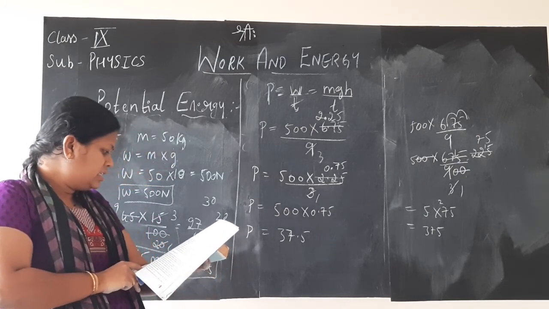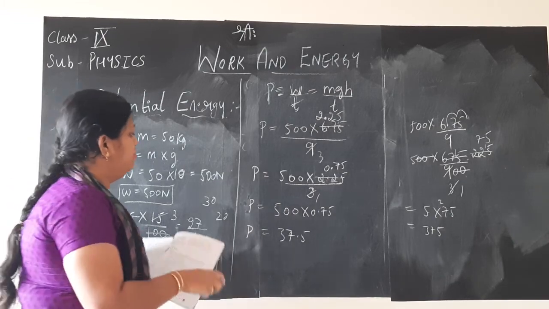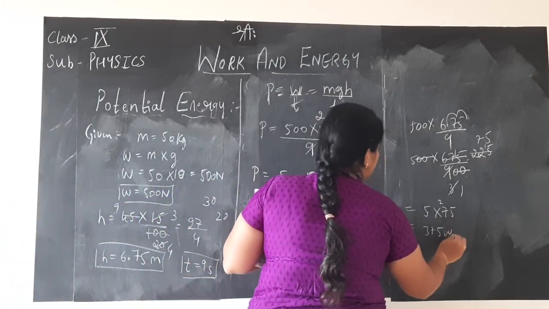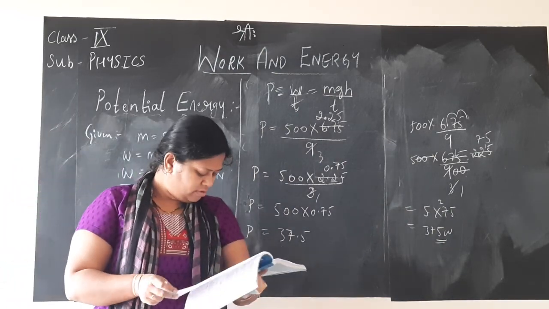Where is it? Yes, 375 watts we have got, children. Like this you should solve. Whichever method you want, you can follow.